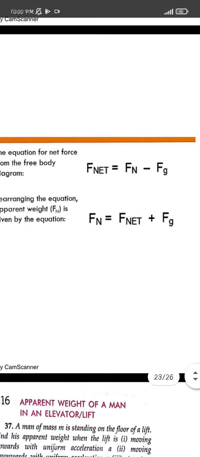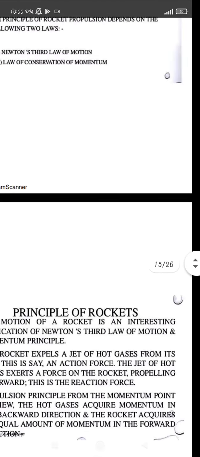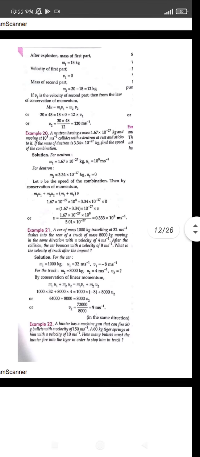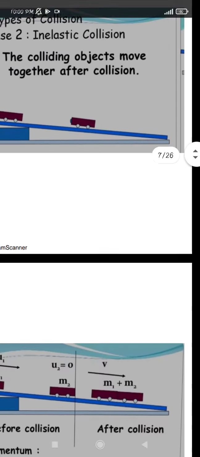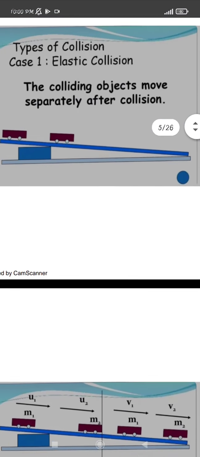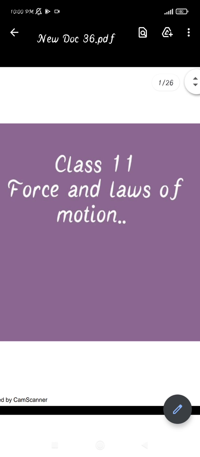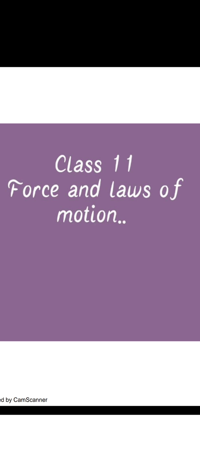Okay. So these are the topics which we have learned in this session. That is, first, the conservation of linear momentum. Second, the application of the conservation of linear momentum in rocket propulsion. And the last one was apparent weight. Okay. So this was the topic of the laws of motion, and the last topic is tension and the mass and weight of the body. So that we will be studying in the next session. Okay. Thank you, class.